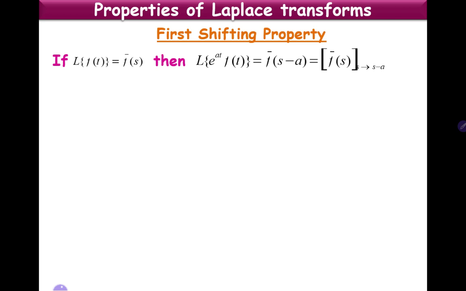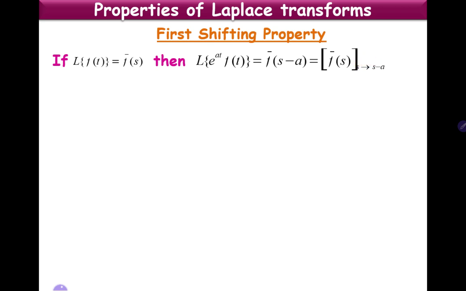What does this property state? If L of f of t is f bar of s, that is, if the Laplace transform of f of t is f bar of s, then the Laplace transform of e power at into f of t is f bar of s minus a, that is, f bar of s where s is replaced with s minus a.